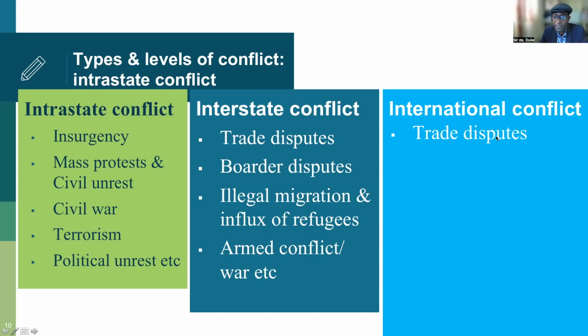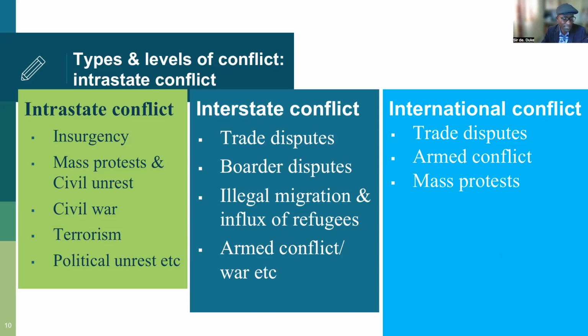Then the last dimension we have is international conflict. And the issues of concern under international conflict include trade disputes, also includes armed conflict, the same as war, like what is happening between Russia and Ukraine right now. We also have mass protests.